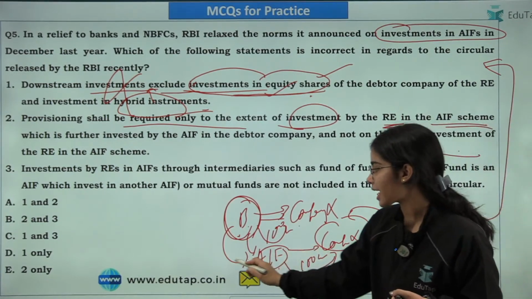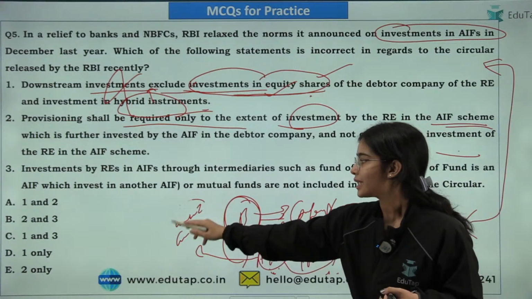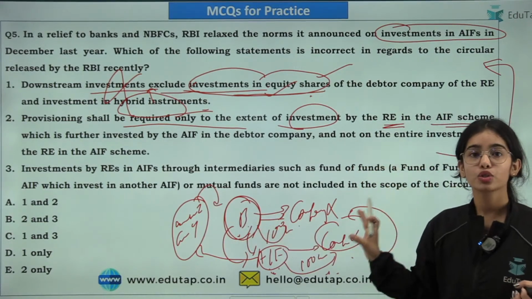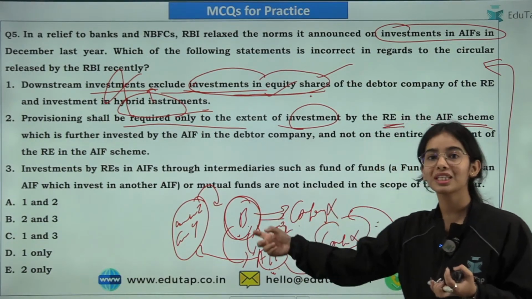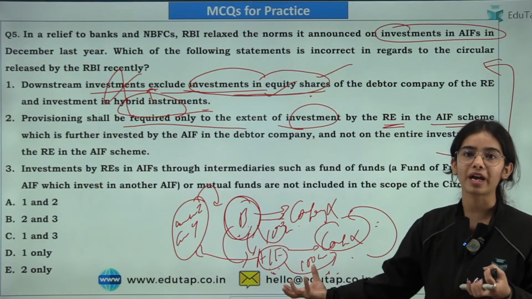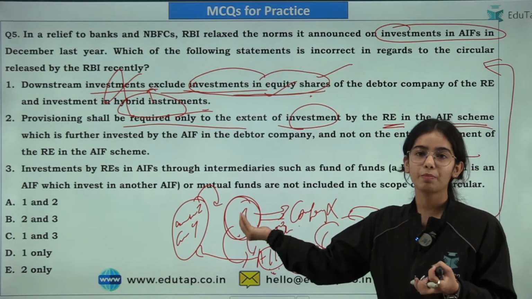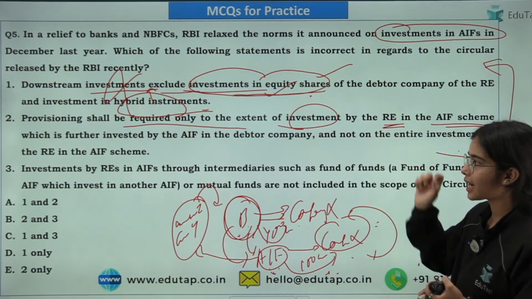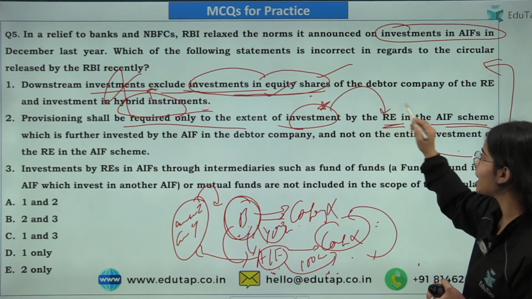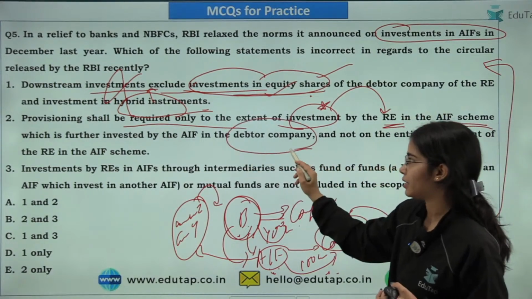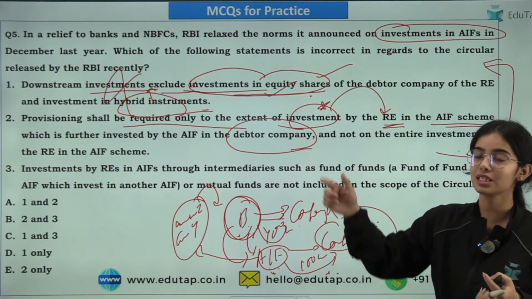Let's say this AIF is also investing in company Y or company Z that do not have any relation with this bank. This kind of investment will not be required to have the provisioning. The provisioning is only for the downstream investment that is leading to further loans to the same company which the bank has already given the loan to. So provisioning is only required to the extent of the investment by the regulated entity in the debtor company, in the hybrid instruments or the direct debt instruments.